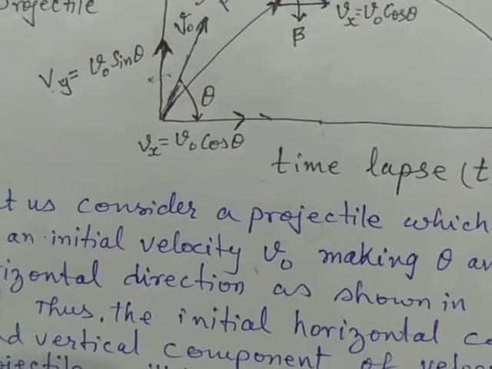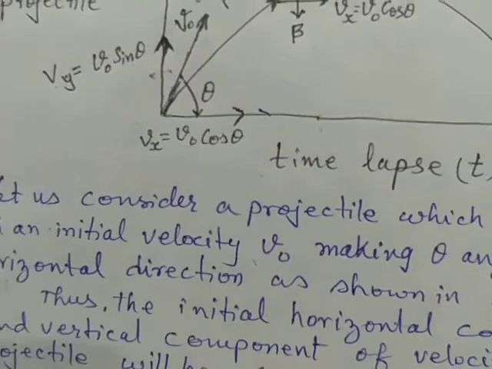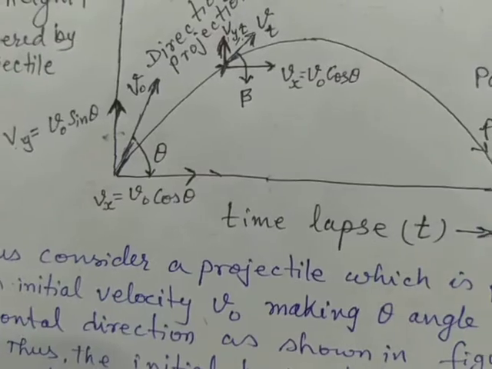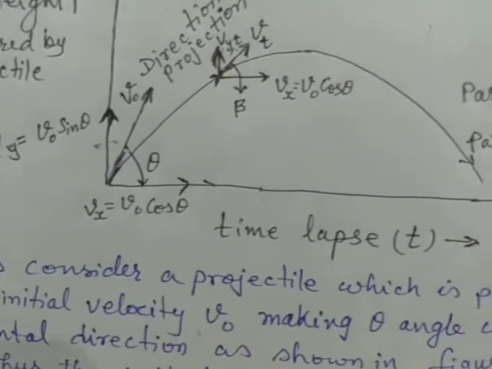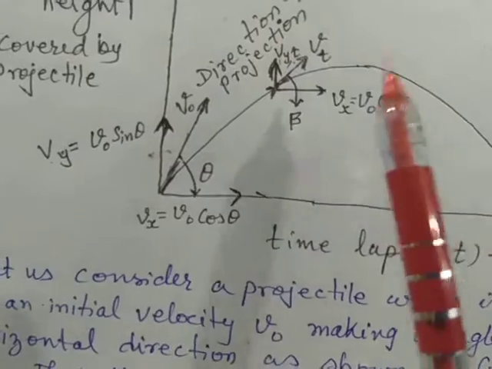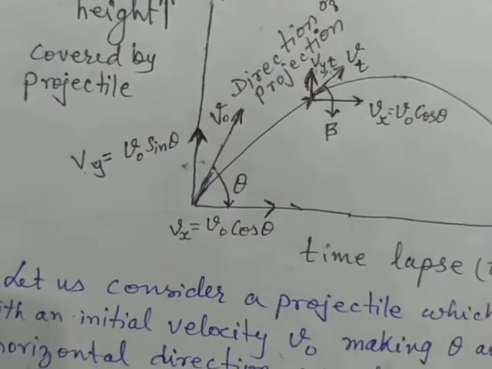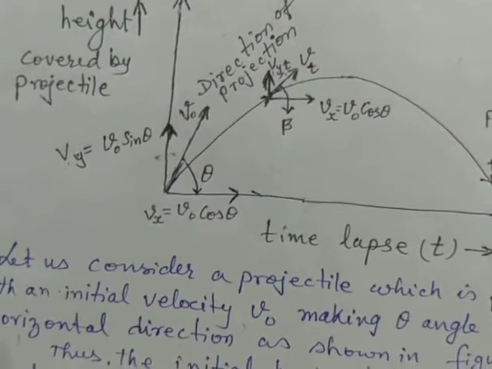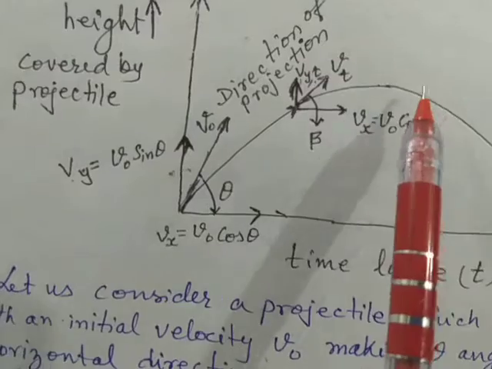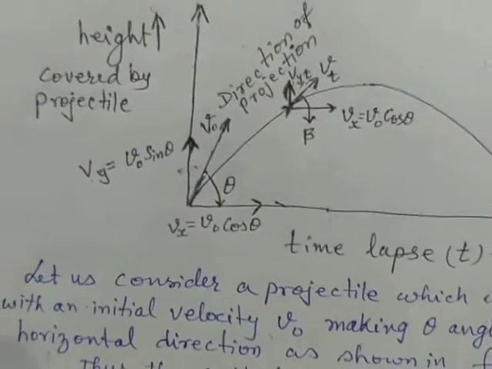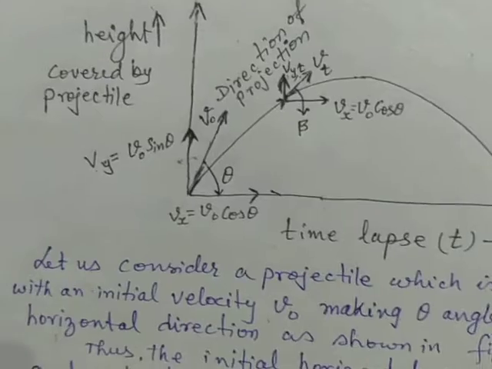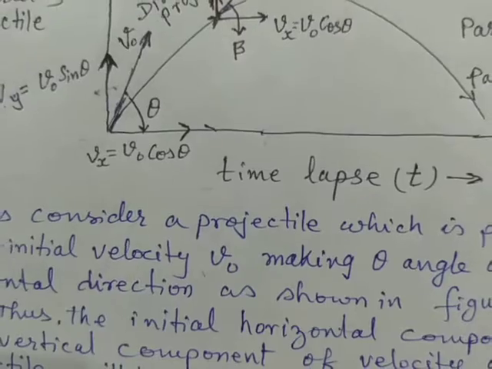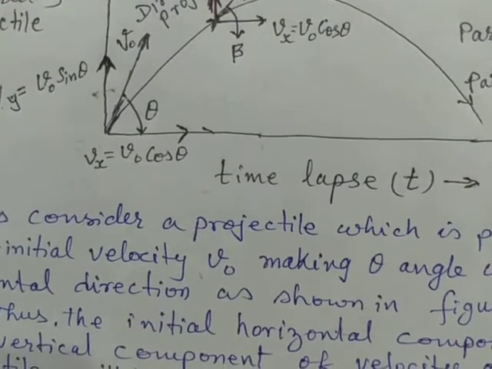In this case, you see the vertical component of the velocity of the projectile varies with time. As time passes and it reaches the maximum height, at the maximum height the velocity in the vertical direction becomes 0, and then it starts increasing while it is moving downwards. So the velocity in the vertical direction varies with time, but the velocity in the horizontal direction,